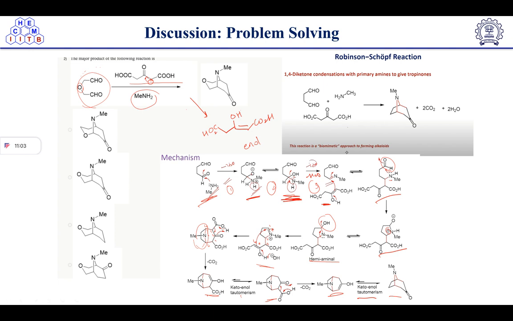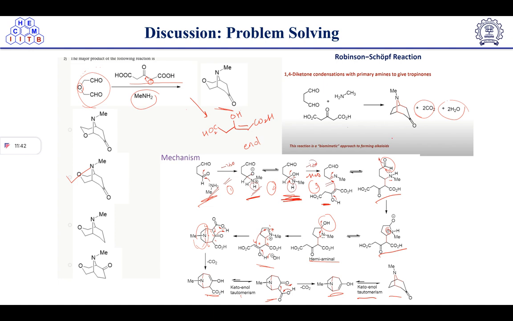So here we can see that only oxygen is introduced here. The rest of the things are the same. So that's why our product is this one. Correct? And the correct answer of this question is this one. So two CO2 eliminations will take place, two water molecules are eliminated, because the iminium ion is generated two times here, and the attack is taking place two times. So this is nothing but the biomimetic approach, and two times everything is happening. Okay. So the correct answer is option number 2.